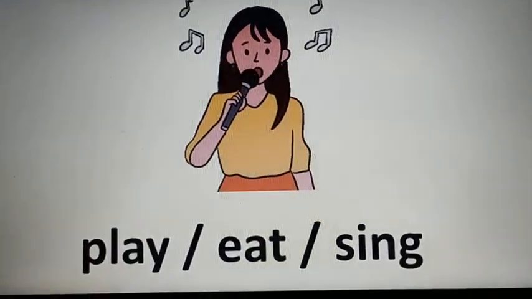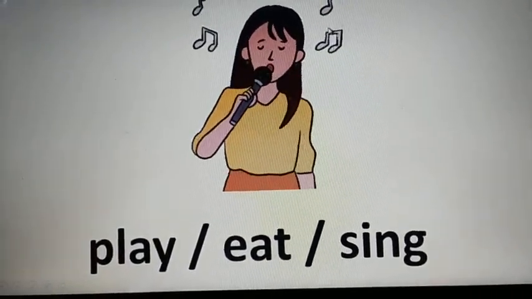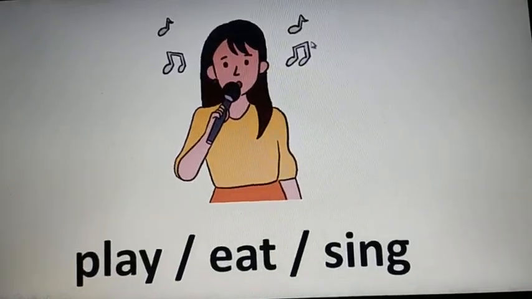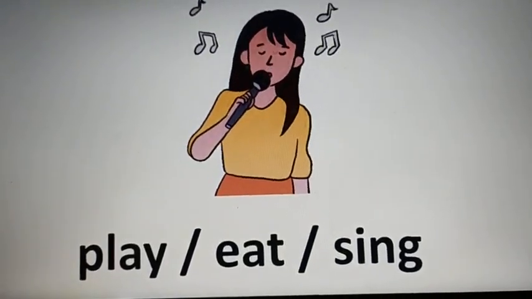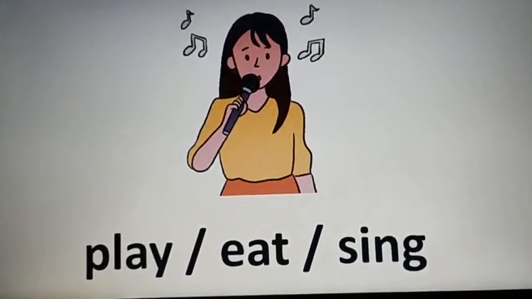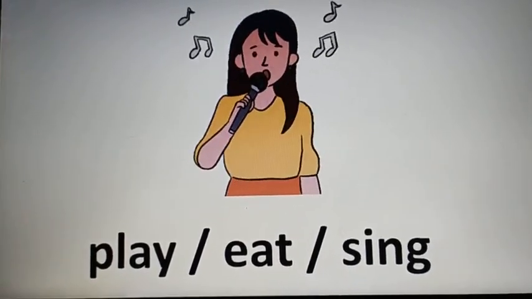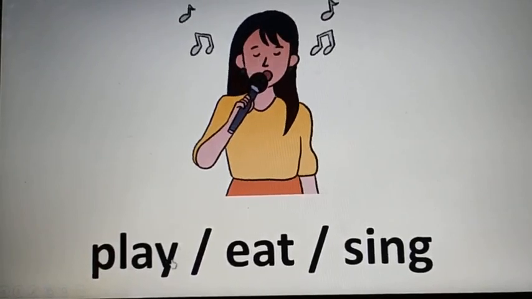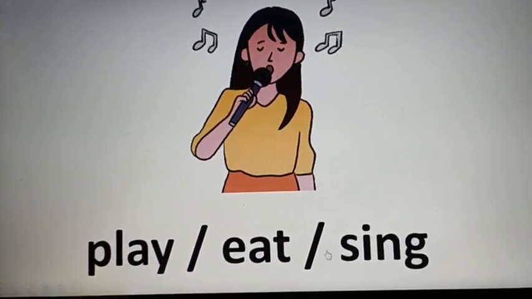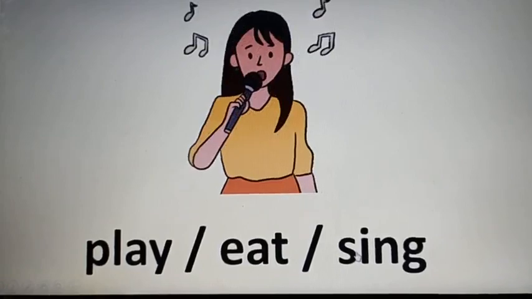Let's see this. What are you listening? Okay, now there are three action words in this slide. The options are play, eat and sing. And tell me, what is the girl doing?